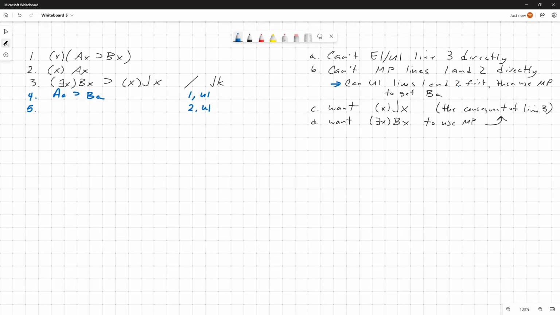I also want a UI on line 2. I am going to use the same instantial letter that I used in line 4, of course, because I want to be able to use modus ponens on lines 4 and 5. And now that I've gotten that A is a B, we want to generalize.